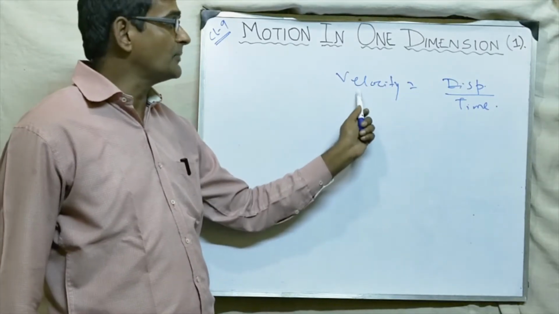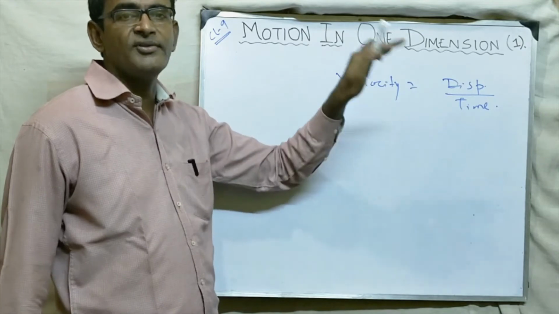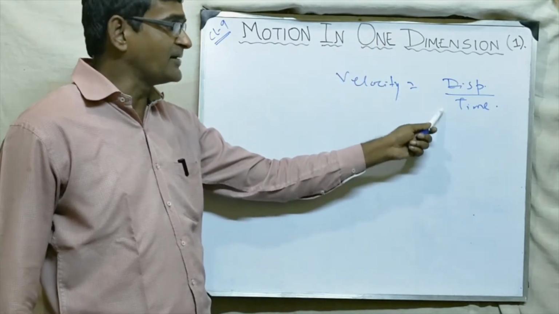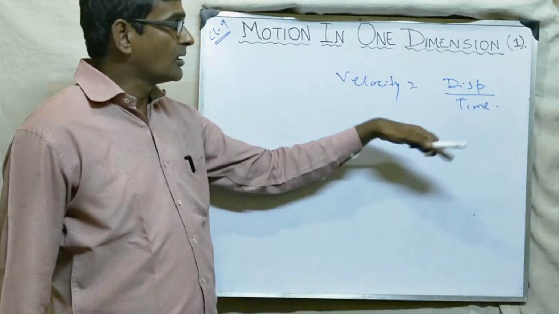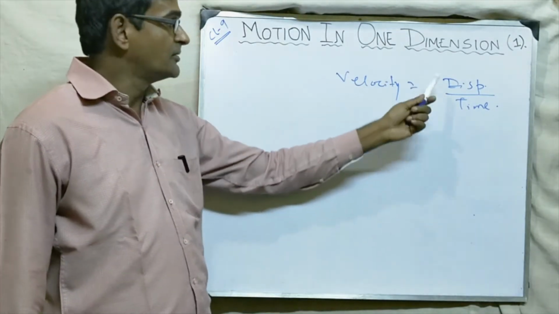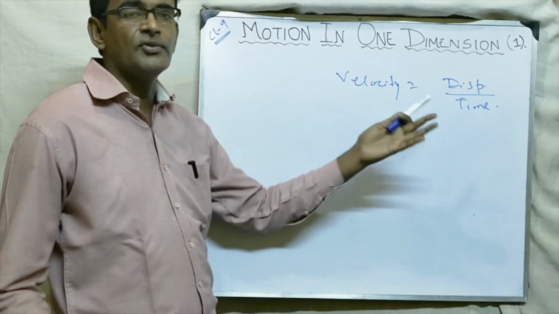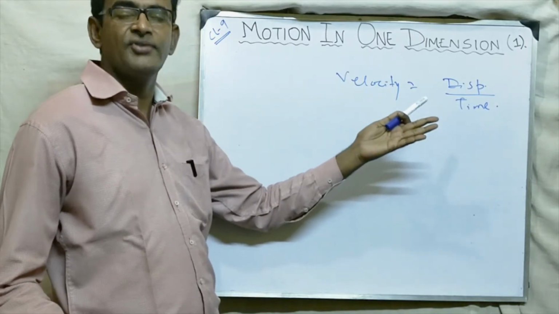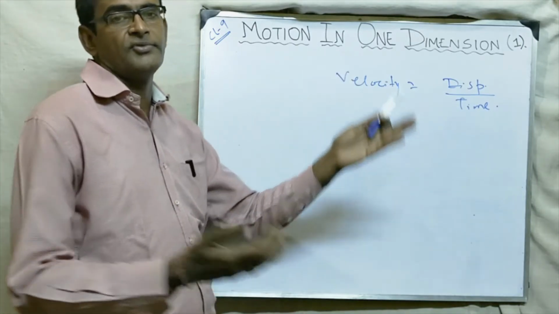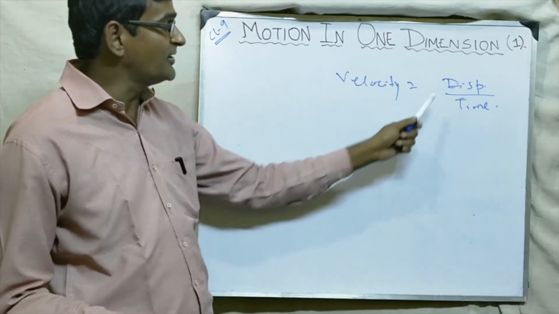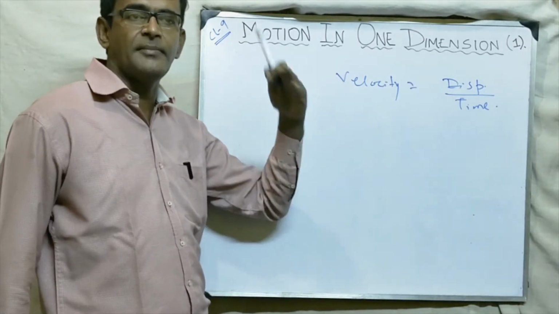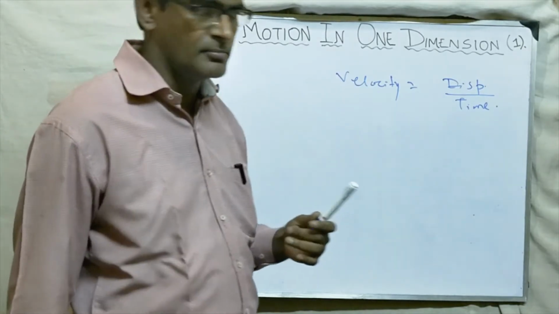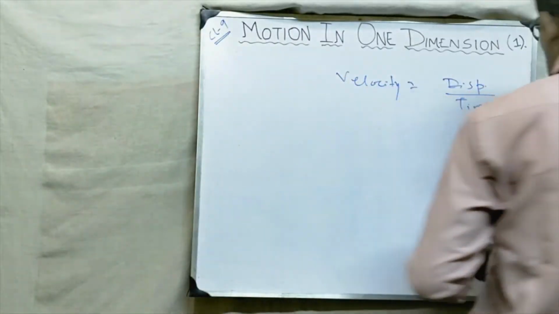So when can velocity be 0? If the body comes back to the initial position, displacement is 0, so 0 by time is 0. So velocity can be 0, negative, or positive, because velocity is actually displacement by time, and we have understood that displacement can be negative or positive. Okay? So this is all about velocity.